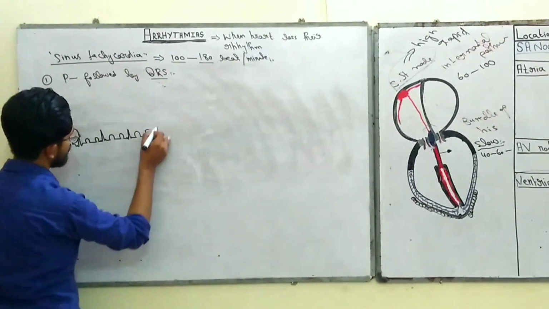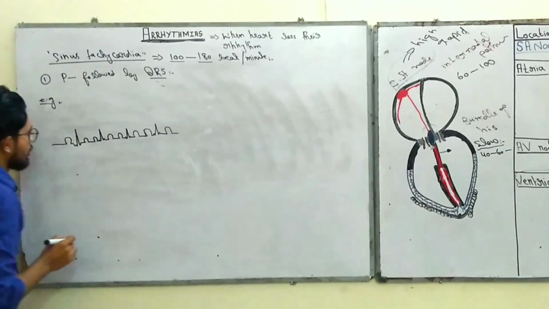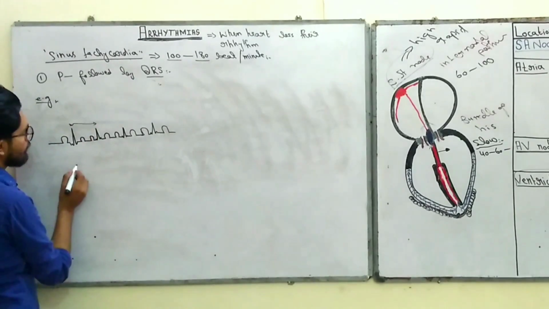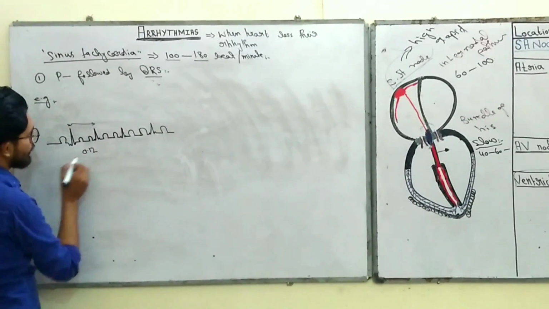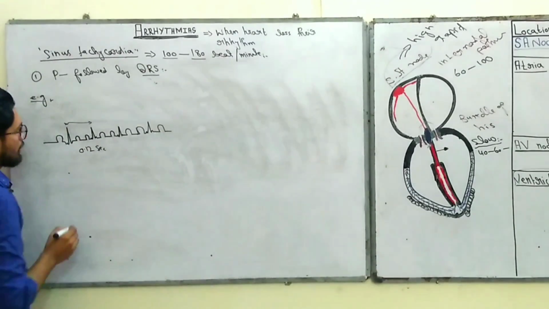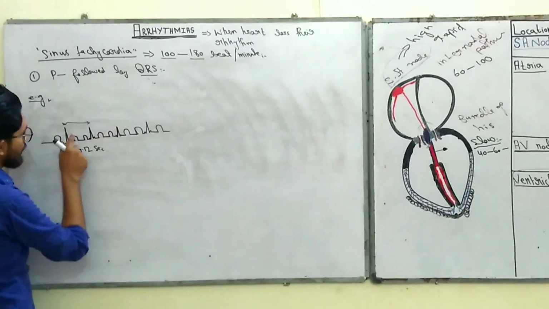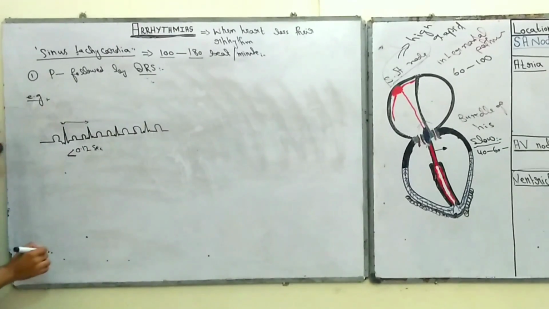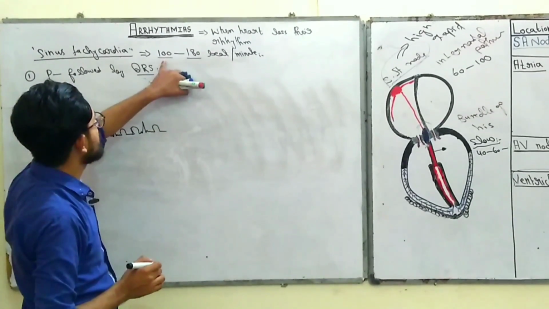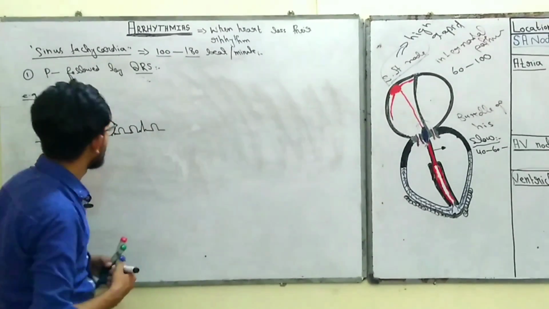So the R to R interval is decreased. Normally the R to R interval is about 0.12 seconds. But if this time is short, the condition is known as sinus tachycardia, and approximately the heart rate is about 100 to 180 beats per minute, right?